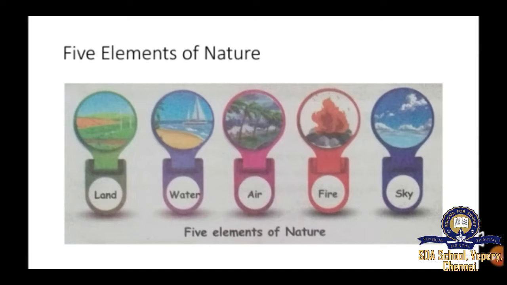So the earth is made up of 5 elements. Do you know what are those 5 elements that earth is made up of? Yeah, first one is land, second one is water, third one is air, fourth one is fire, and fifth one is sky. So earth is made up of these 5 elements: land, water, air, fire, and sky.